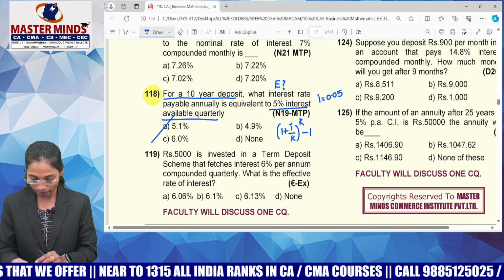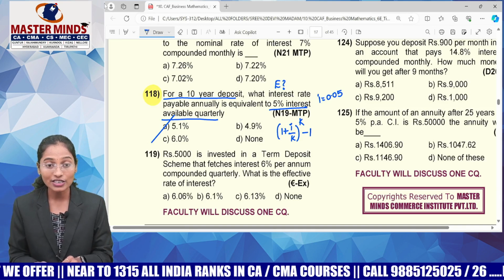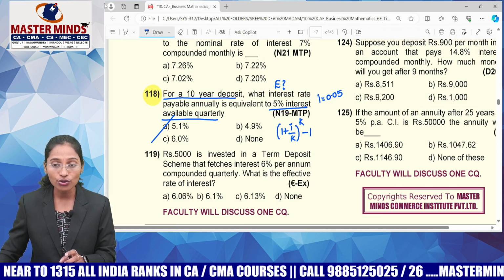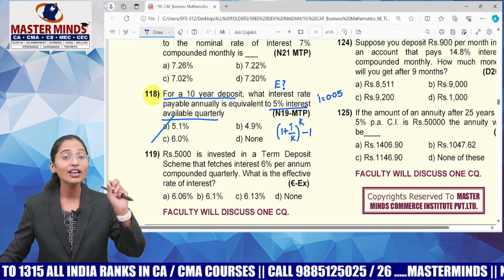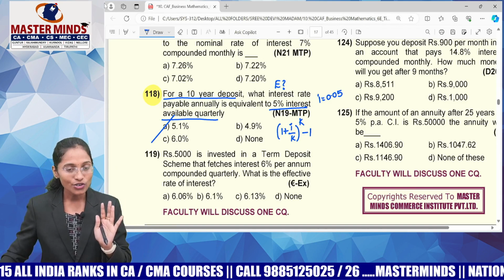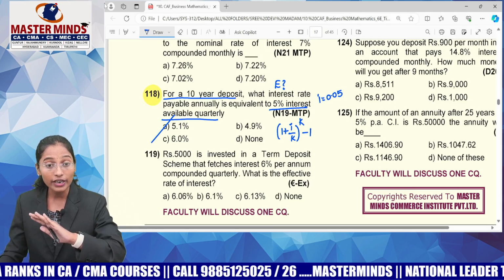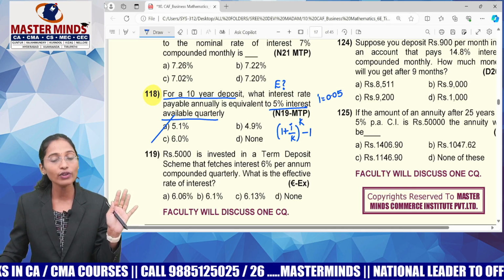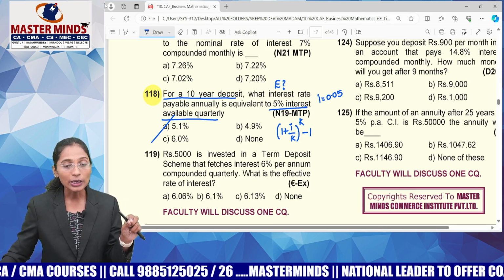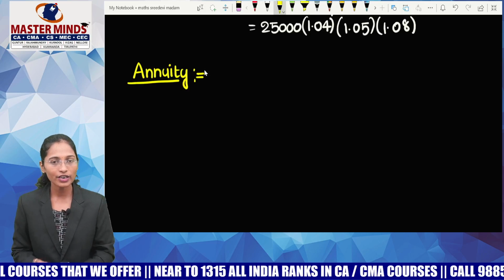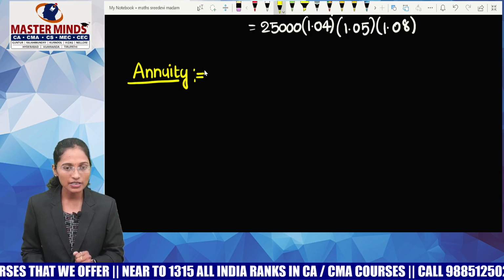Now you know what is simple interest and what is compound interest. With the help of simple and compound interest only, you are in a position to write annuity. So if you are able to prepare simple and compound interest, you are able to complete 50% of your syllabus of time value of money. So we are done with simple and compound interest, right? The next concept is annuity.